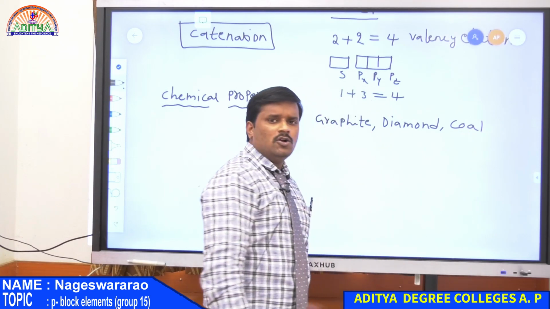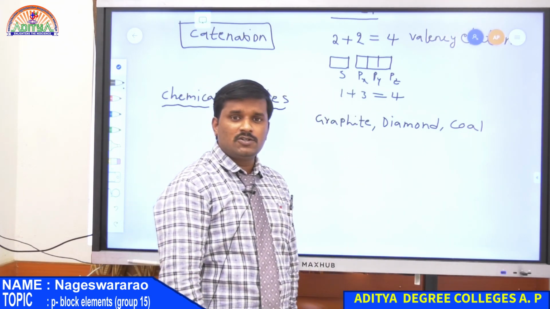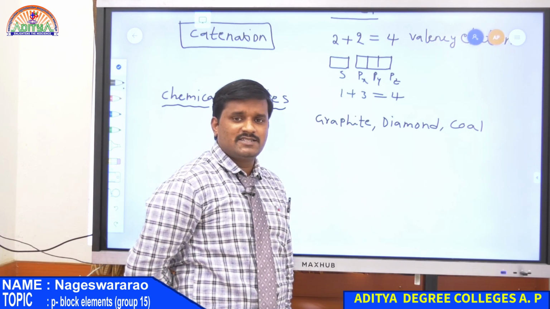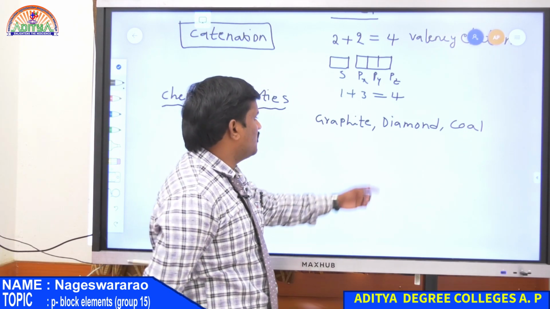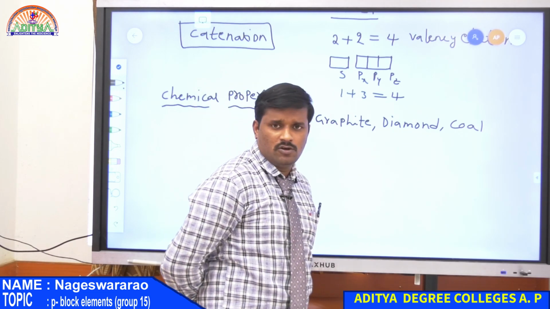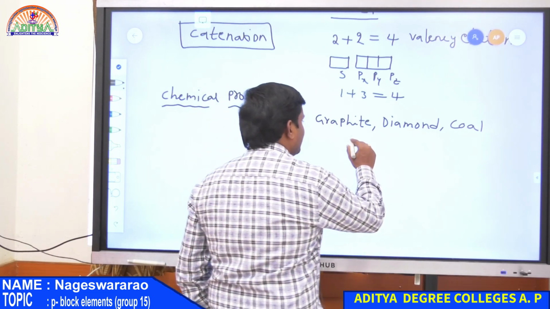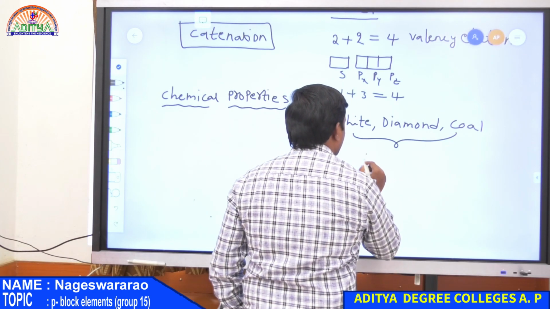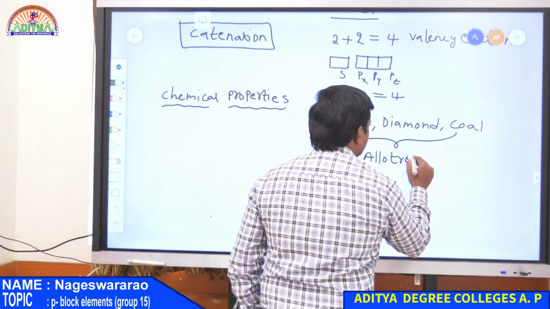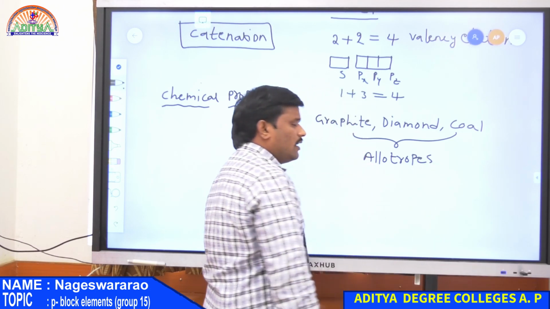All these are allotropes of carbon. What is an allotrope? An allotrope is nothing but an element that exists in several forms. So carbon may exist as graphite and also as diamond and also as coal. Therefore there are 3 different forms of carbon. All these are known as allotropes.